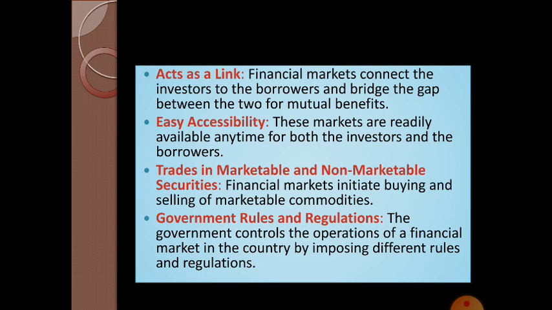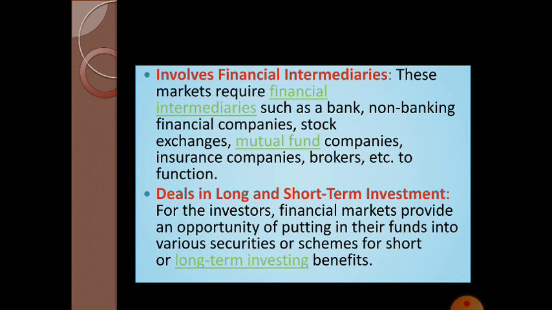The next one, trades in marketable and non-marketable securities. The financial market initiates buying and selling of marketable commodities such as bonds, debentures, shares, instruments, etc. Then next one is government rules and regulations. The financial market operations are controlled by the regulated body. That is government and SEBI regulate the financial market. There are different rules and regulations included in the financial market. Okay, the next one is involves financial intermediaries.